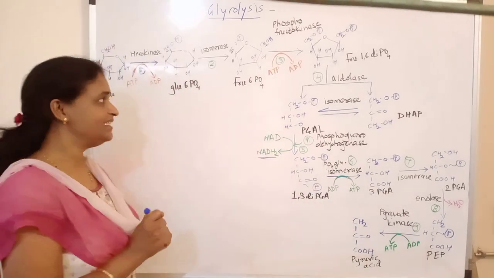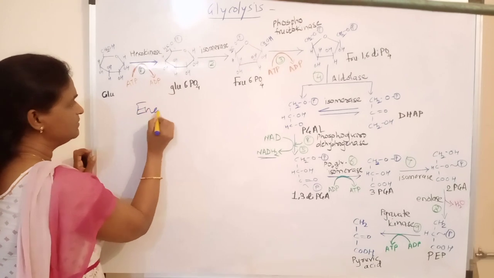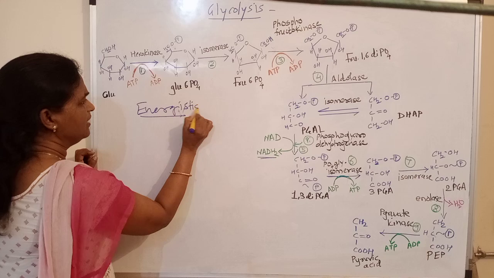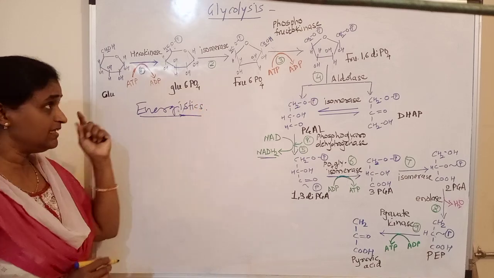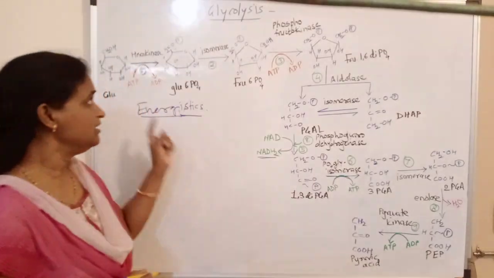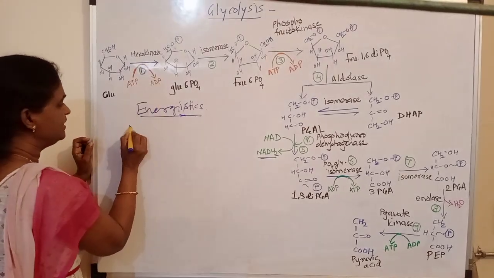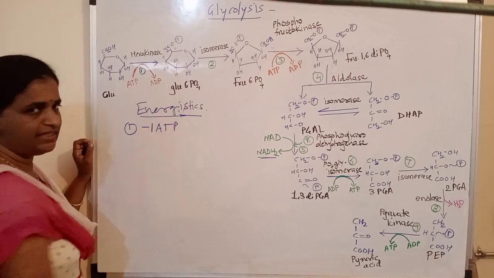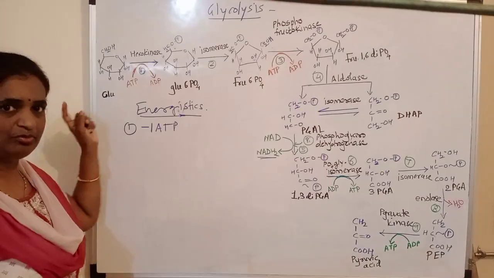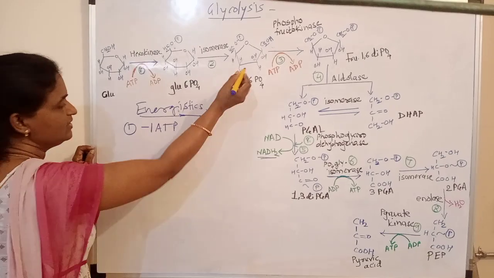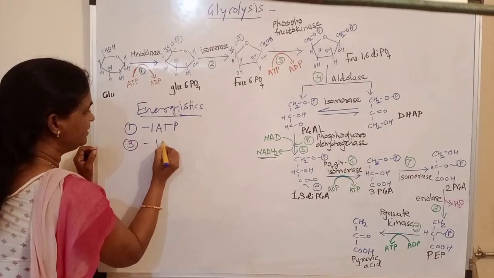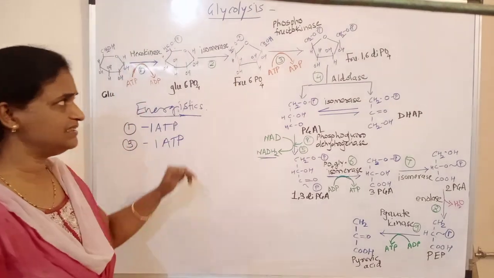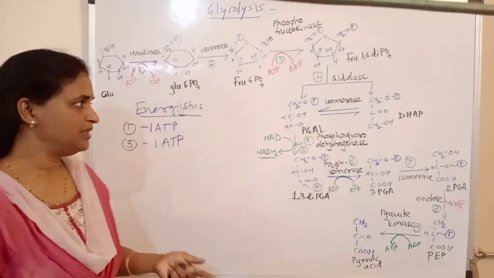Now we will see the energetics of the glycolysis, how energy was formed. Here I have given numbers to the steps. See, in the first step there is use of 1 ATP from the cell. So there is minus 1 ATP because ATP was required to perform the reaction. In the third reaction, there is again use of 1 ATP. So 2 ATPs are taken from the cell and this has to return back to the cell.